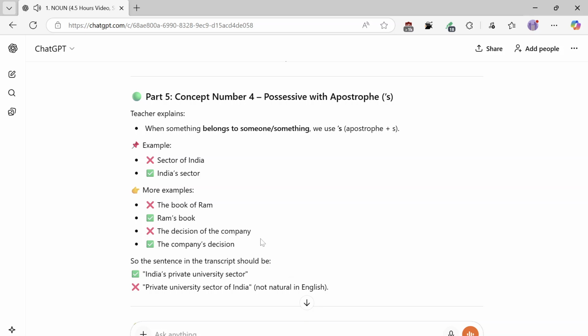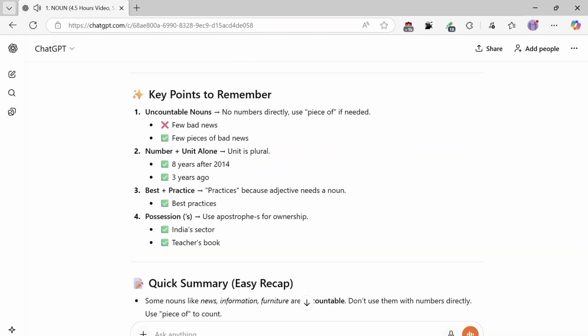Key points to remember. 1. Uncountable nouns: no numbers directly, use piece of if needed. Few bad news, few pieces of bad news. 2. Number plus unit alone, unit is plural: 8 years after 2014, 3 years ago. 3. Best plus practice, practices, because adjective needs a noun: best practices. 4. Possession: use apostrophe S for ownership.